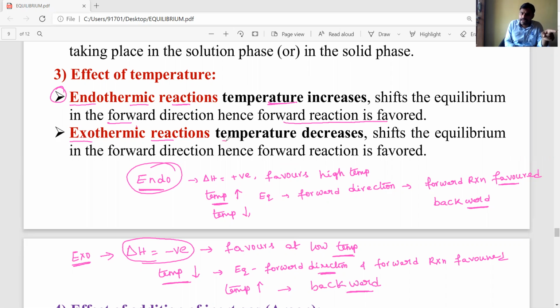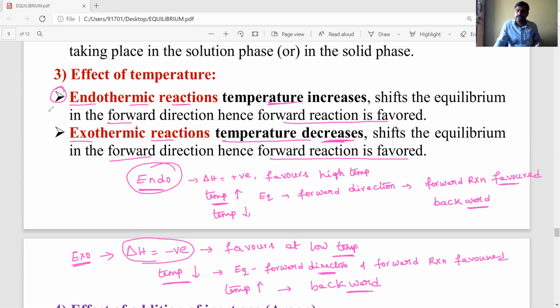That's why when temperature decreases in exothermic reactions, the equilibrium shifts in the forward direction, hence the forward reaction is favored at lower temperature. For endothermic reactions, the forward reaction is favored at high temperature. If you understood these two observations, then the reverse we can understand very easily.